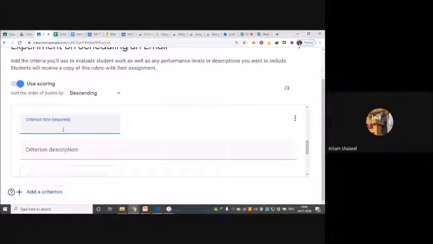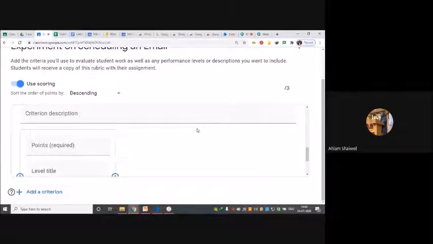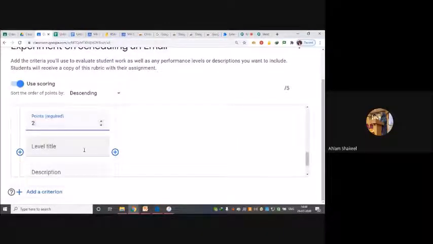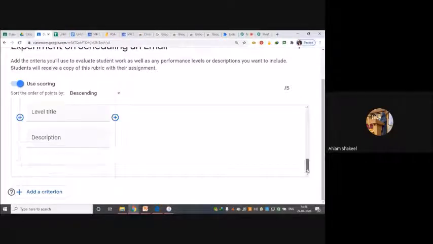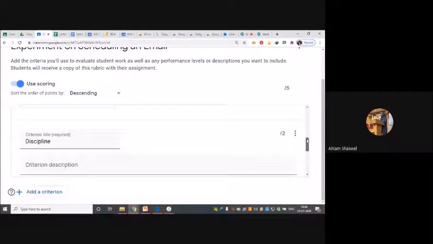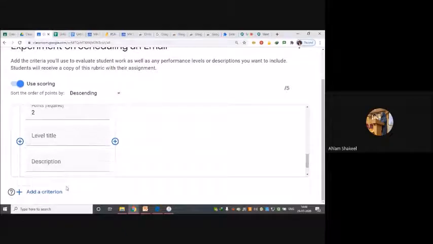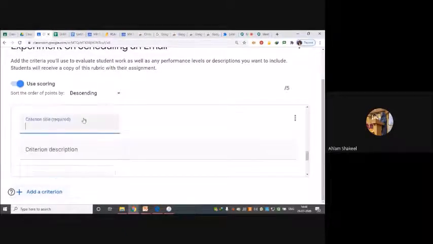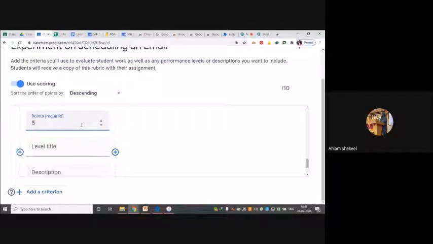The second one is, for example, discipline, and the marks that I want to assign is, suppose, 2 marks for the discipline. Then I can add more criteria over here. So I add one more criterion. Just a second. Yes, I will add knowledge. And the criterion points over here would be, suppose, 5.